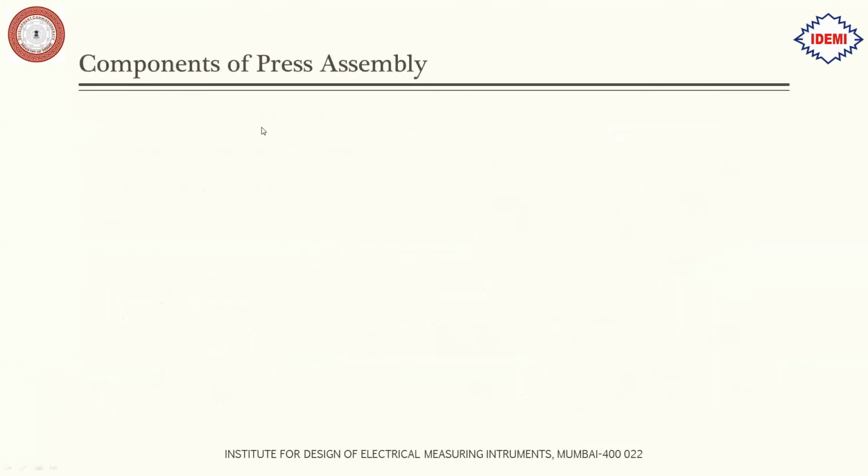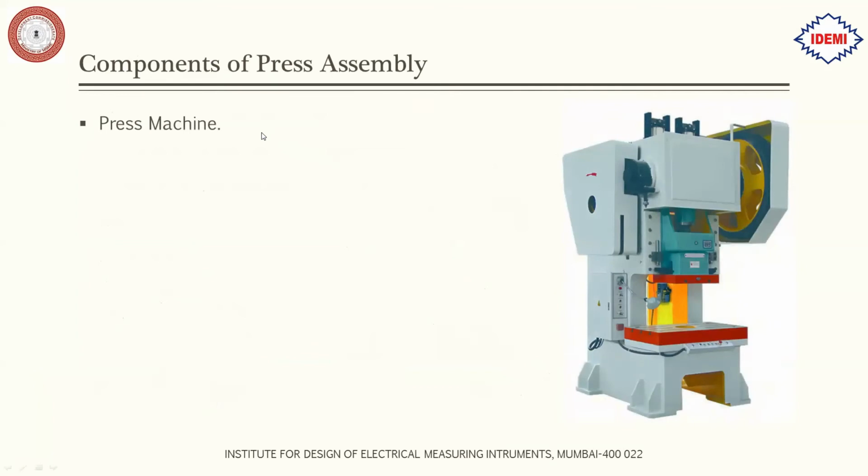Next we have the components of press assembly. So what all are the components that are fitted into a press assembly? First is the press machine itself. It would look something like this. This is the press machine in which we would be mounting our die. So this is called a press machine.